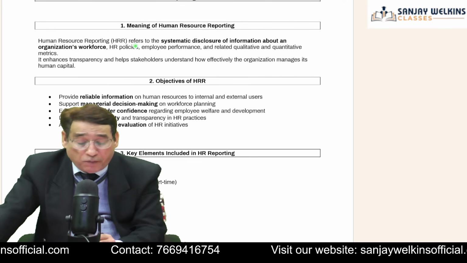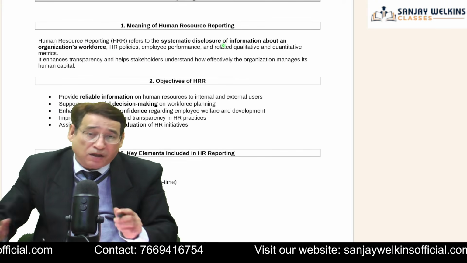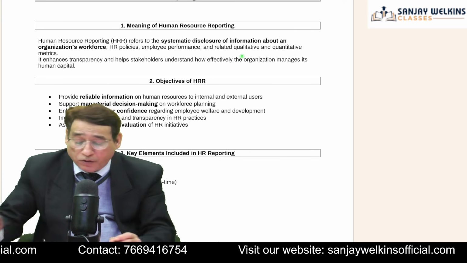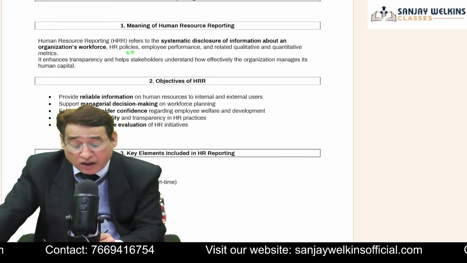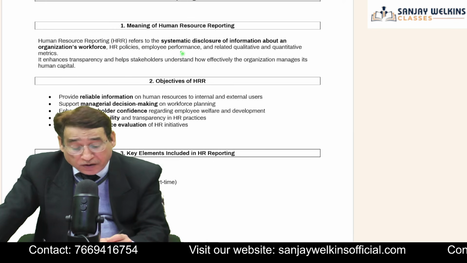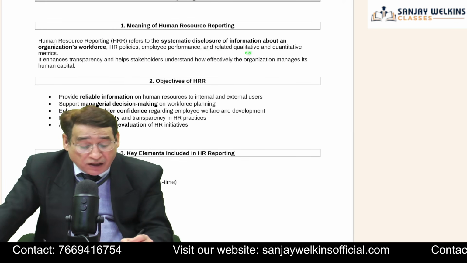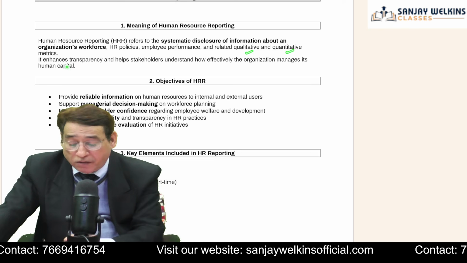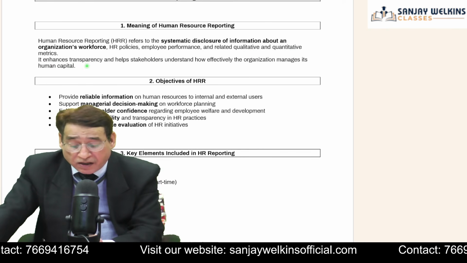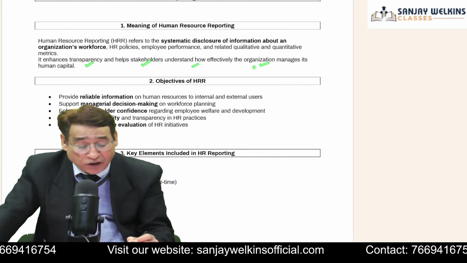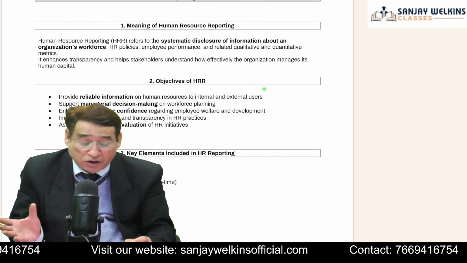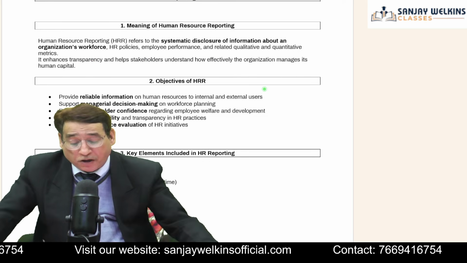Human resource reporting refers to a systematic disclosure of information about the organization's workforce, what the human resource policy is, what the employee performance is, and the related qualitative and quantitative metrics. It enhances transparency and helps stakeholders understand how effectively the organization is managing its human capital.